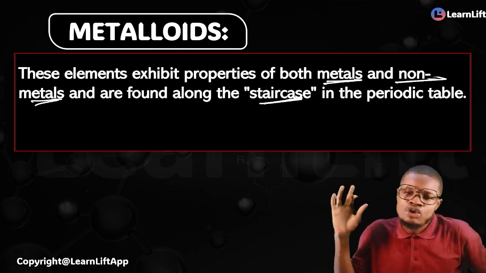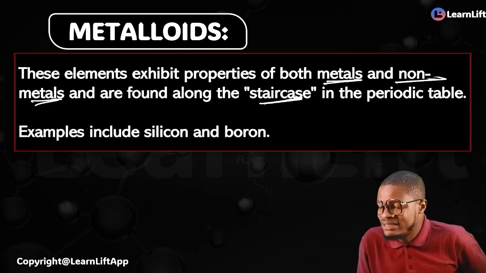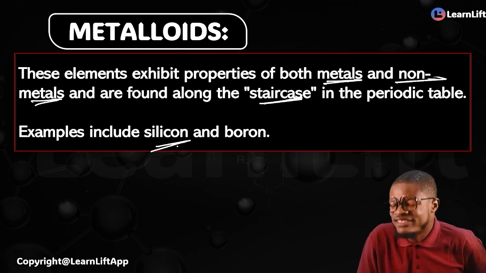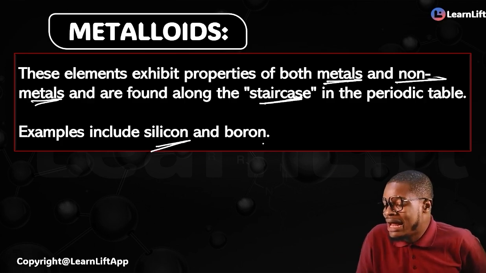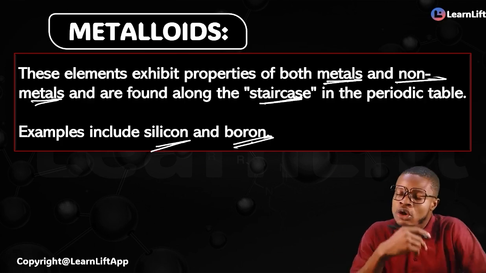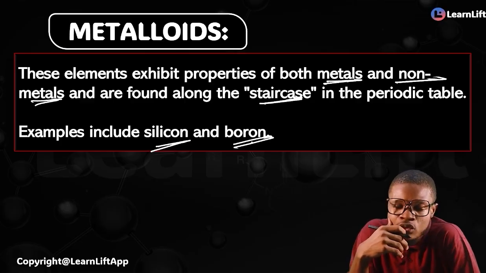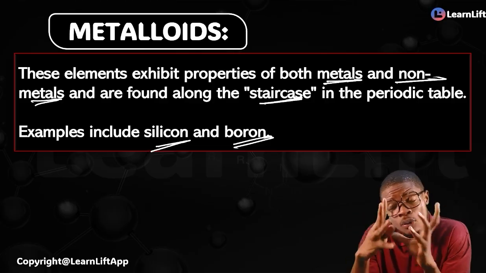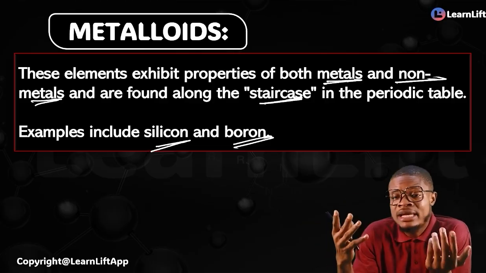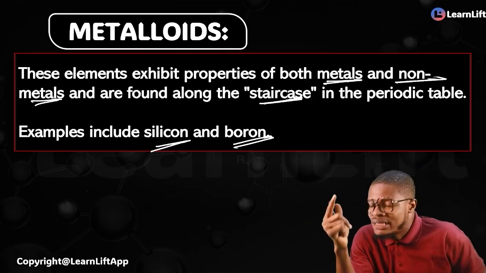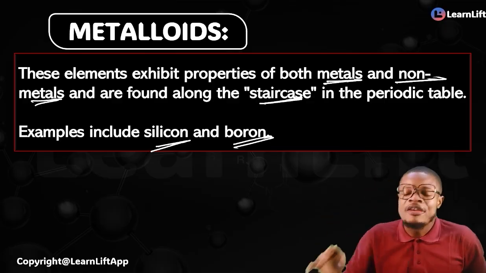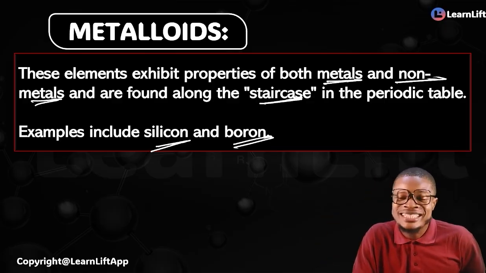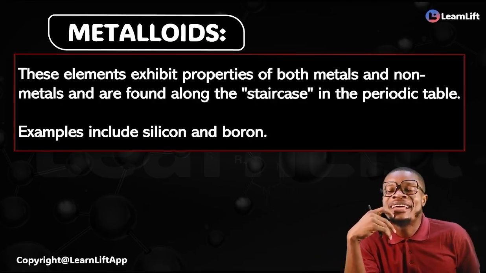You must know this very quickly: their examples are silicon, germanium, and sometimes boron also comes into play when we talk about metalloids. When I show you the periodic table and begin to explain all of them one after the other, that's how you are going to understand it some more. If you get this very quickly with me, this is everything about your elements.